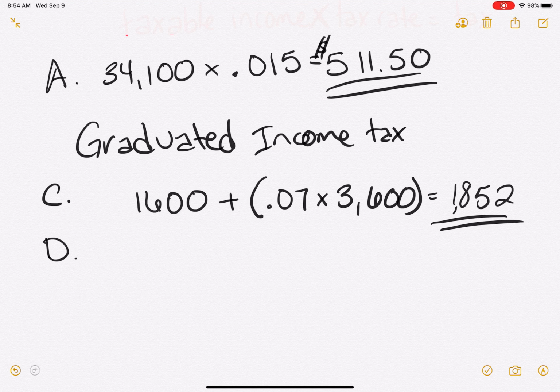San Lee has a taxable income of $38,200. Use the table to figure out the state income tax. $38,200 falls in between $32,000 and $40,000. So we're going to take the flat amount of $1,120 plus 6% of anything over $32,000. How much are we over $32,000? 8,200? No, 6,200. $6,200.